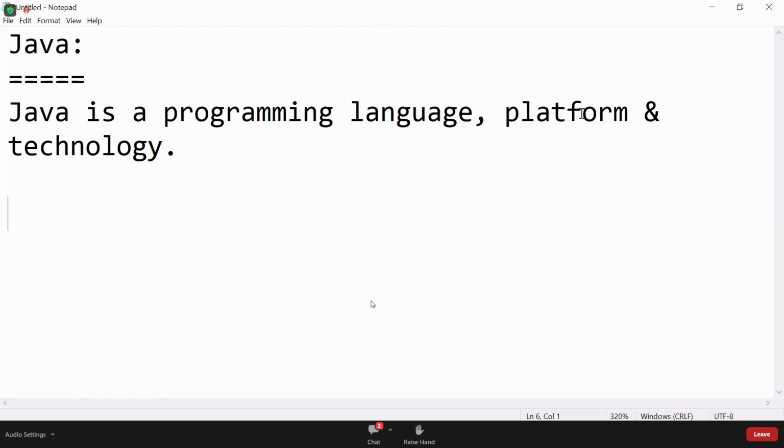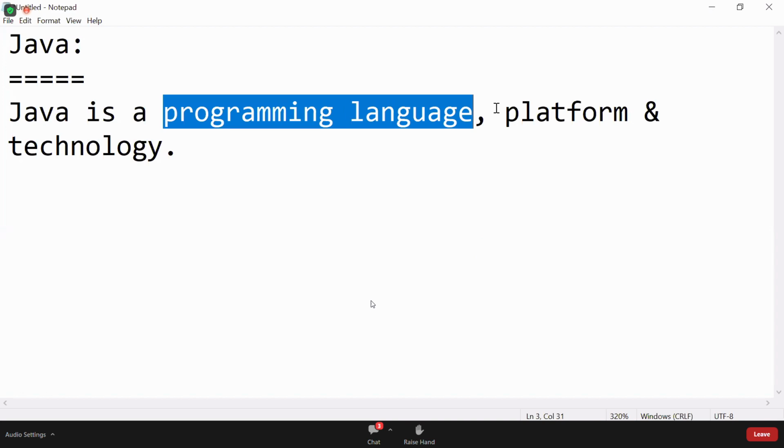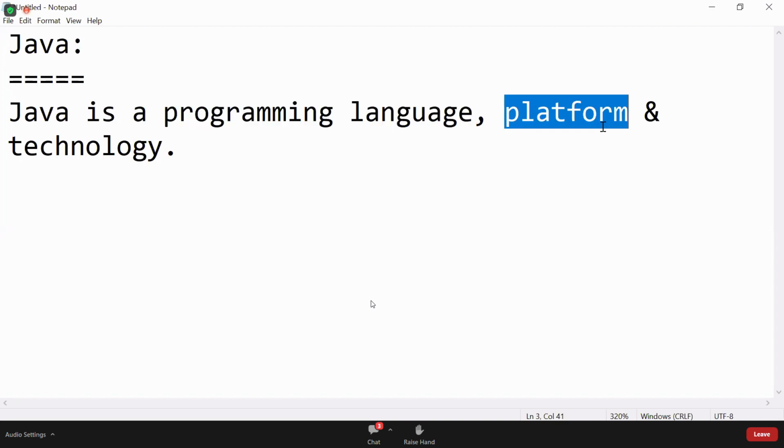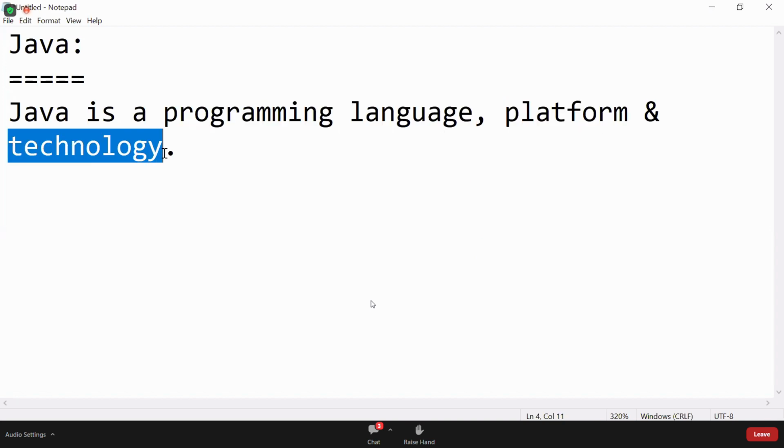Now, first, what is Java? See, Java is a programming language. Java is a platform. Java is a technology. But most of the students know only programming language. But Java is a platform also, right? Java is a technology also, right?